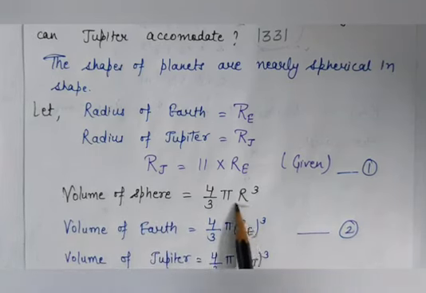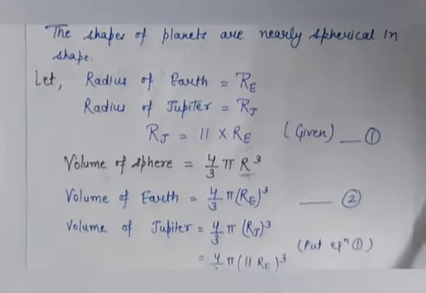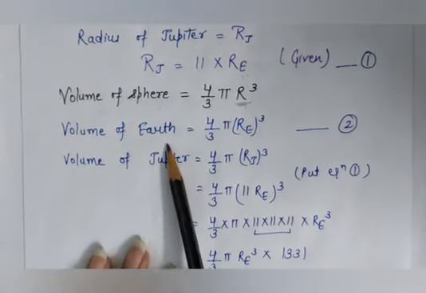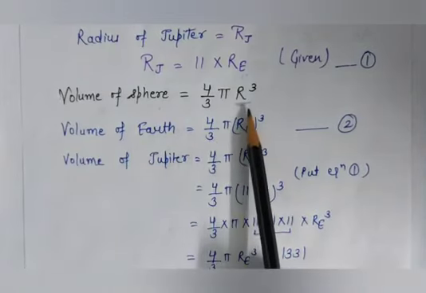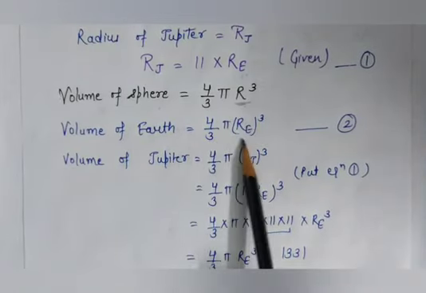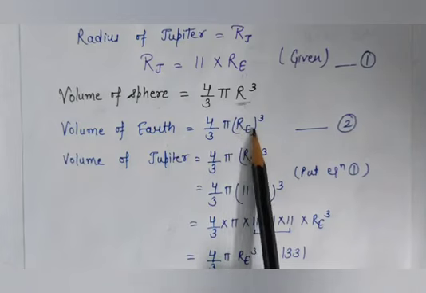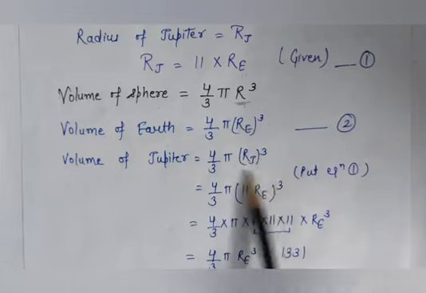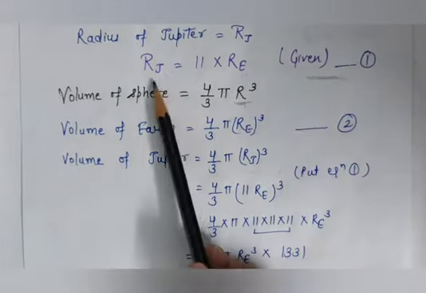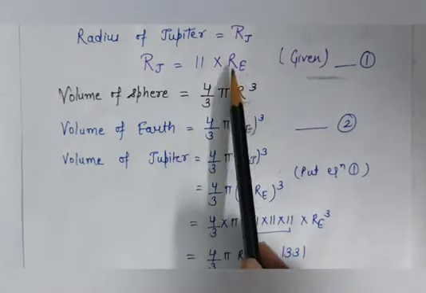Here r is radius. So according to this formula, volume of earth will be 4 by 3 pi RE cube, and volume of Jupiter is 4 by 3 pi RJ cube. But from equation 1, RJ is equal to 11 multiply radius of earth.